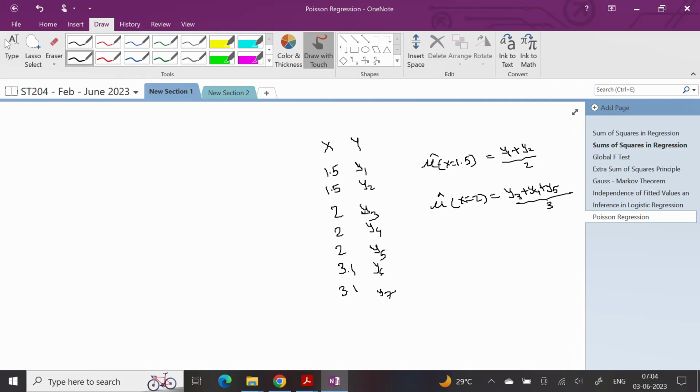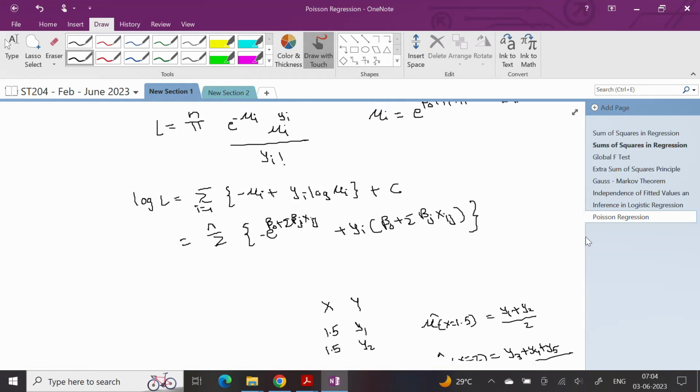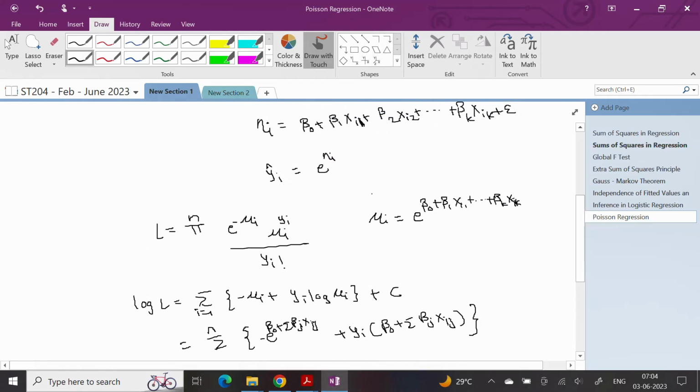Then I'll compute the deviance of the current model, and then we again use the differences in the deviance for inference. Of course, we can also use the second derivative of the log likelihood trick to get estimates of the variance of the betas. So basically the entire inference goes in a similar manner to what we discussed for the logistic regression model. The only difference is, for the link function, instead of using the logit link, we use the log link. And the log link ensures that the predicted values of yi are always positive.